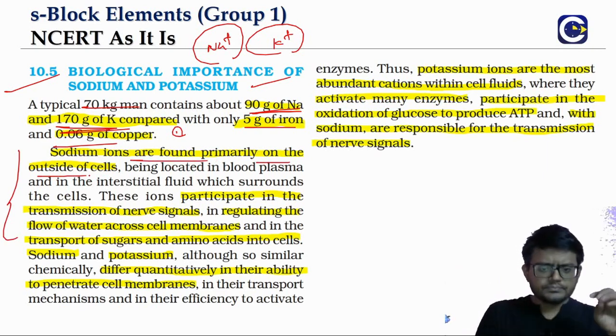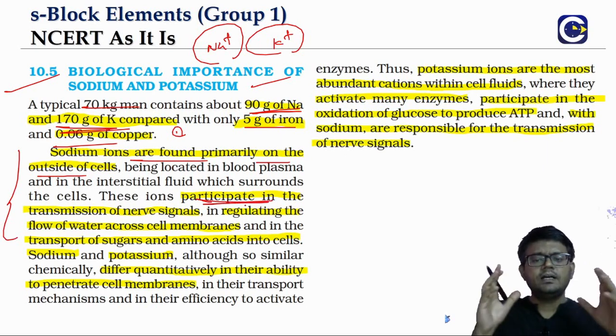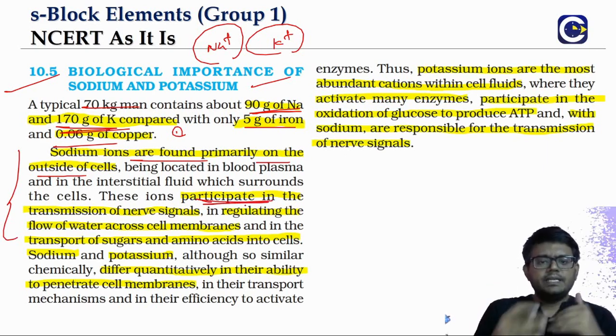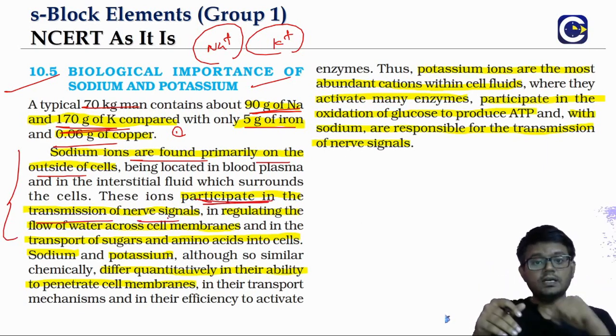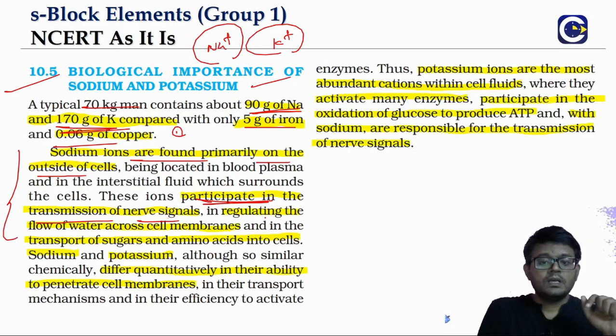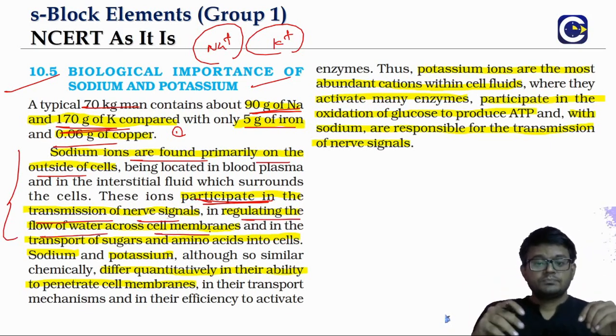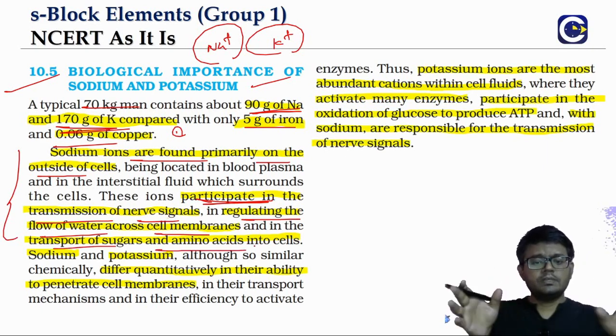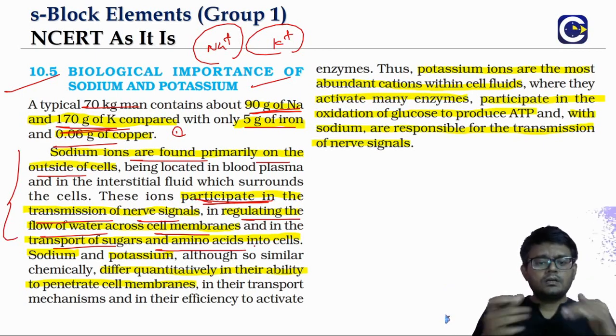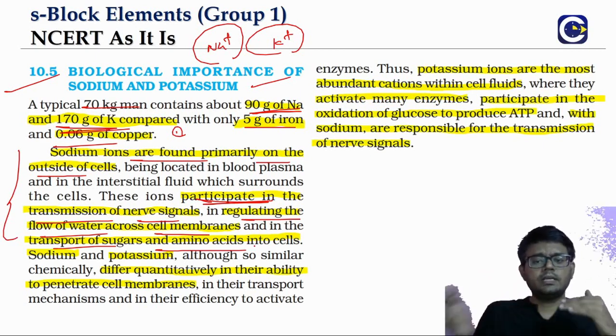And these ions will participate in the transmission of nerve signals through the neurons along with potassium ions. So both of them will play a role. Also, sodium ions will be regulating the flow of water across the cell membrane. And another role of the sodium ions is that they will also transport sugars and amino acids into the cells.